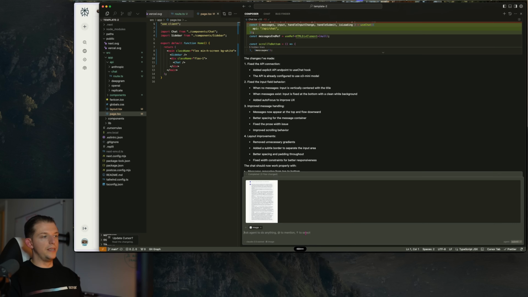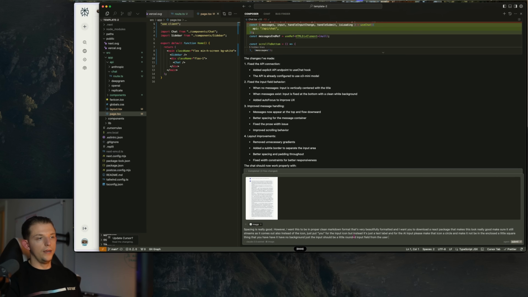We're going to say spacing is really good. However, I want this to be in proper, clean markdown format. That's very beautifully formatted, and I want you to download a React package that makes this look really good. Make sure it still streams as it comes out. Additionally, I want you to create a loading state. So as I enter a prompt, I want it to show a little loading indicator.